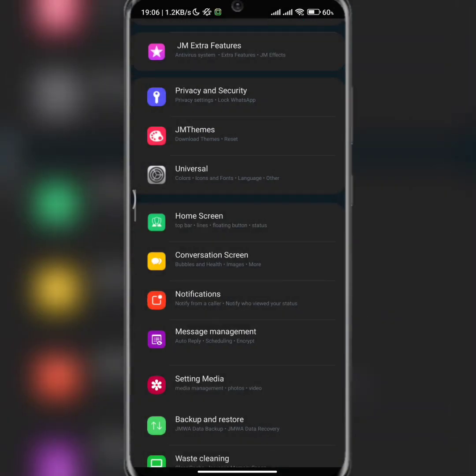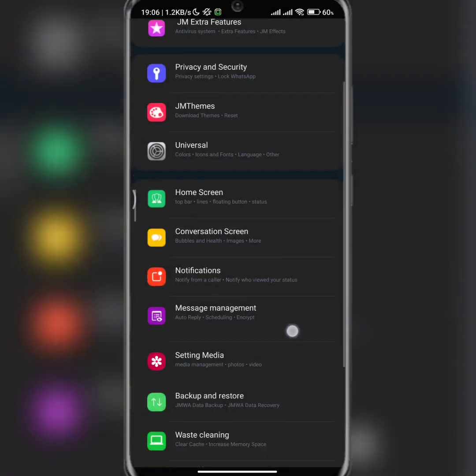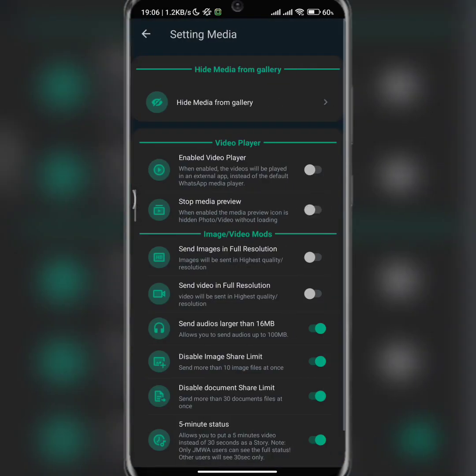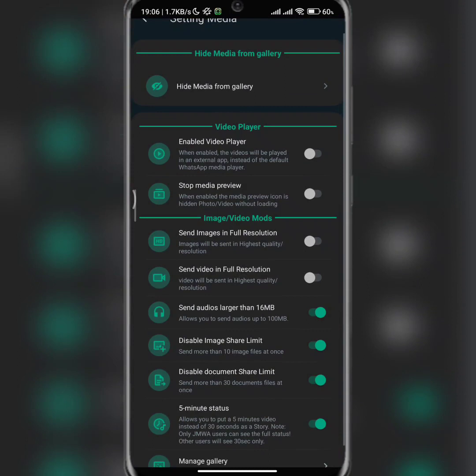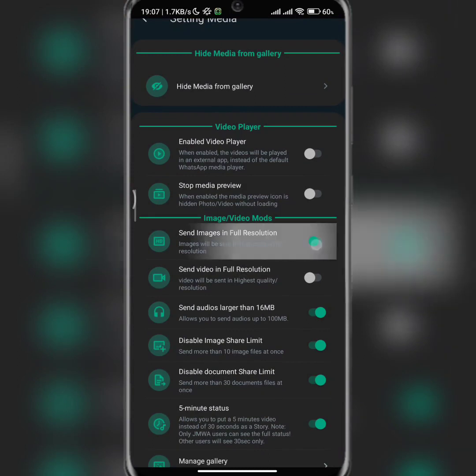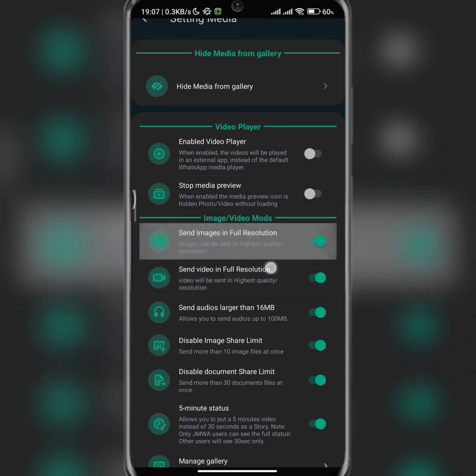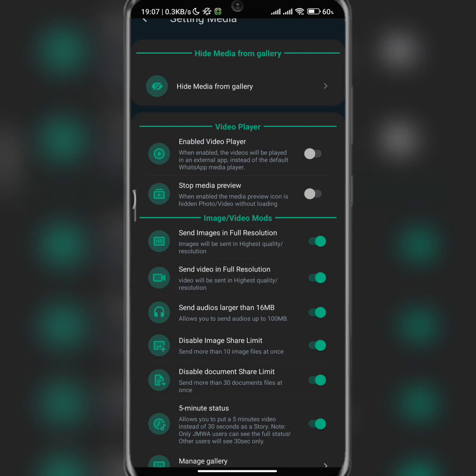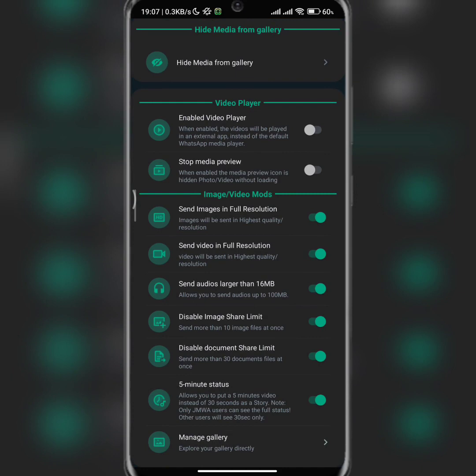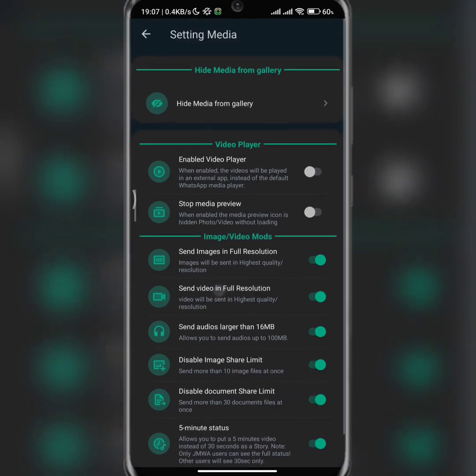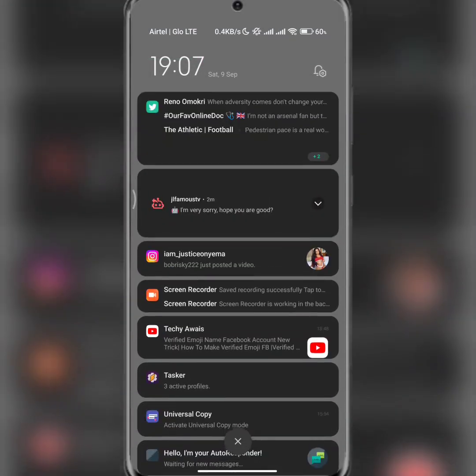So come to message management if you want to have access to those things. Now, settings. Here you can also do so many things. If you want to send your images in full resolution, click here. If you want to send your videos in full resolution, click here. If you want to stop your media preview, you can also do that here. If you want your status to be 5 minutes rather than the actual 30 seconds, just activate this button, and it will give you room to upload a 5-minute status or story.